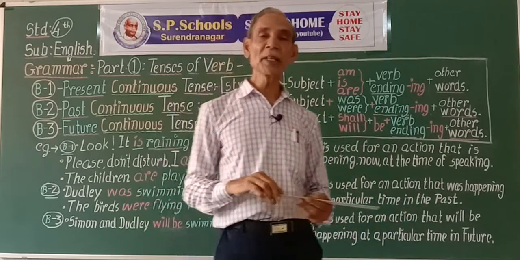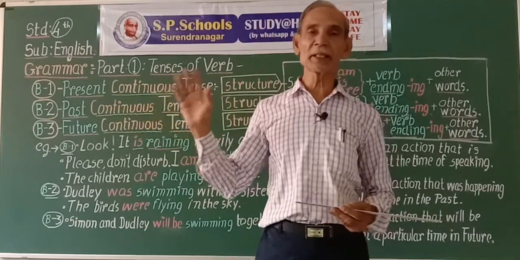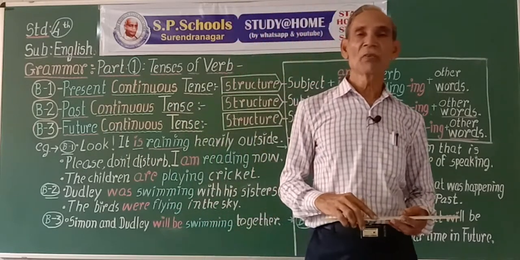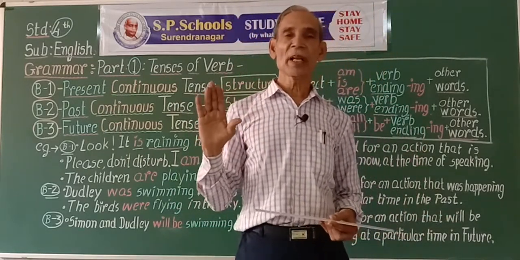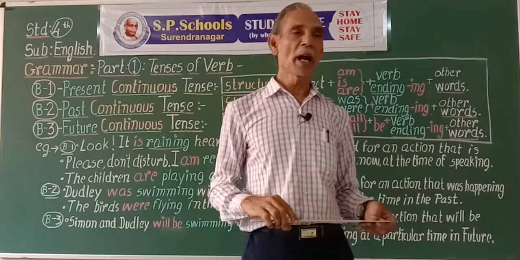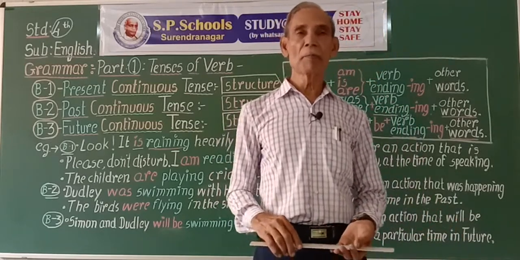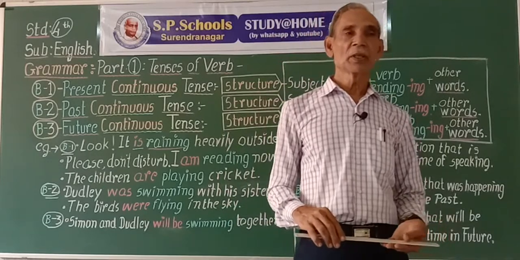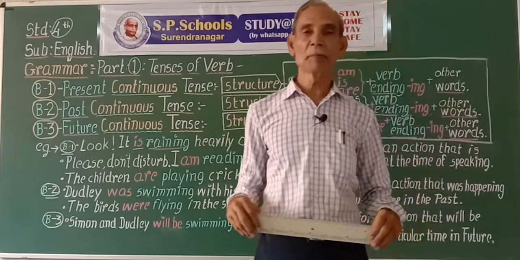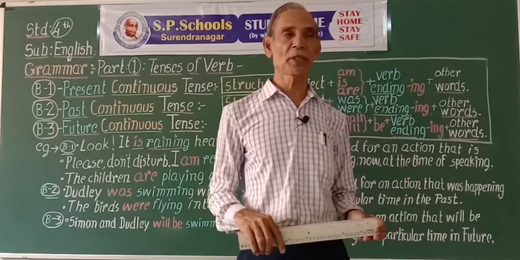If the action was happening or completed in the time that is already past, we call that time and form of the verb past tense. And if the action of the verb is yet to happen in the time to come, we say that the verb is in future tense.